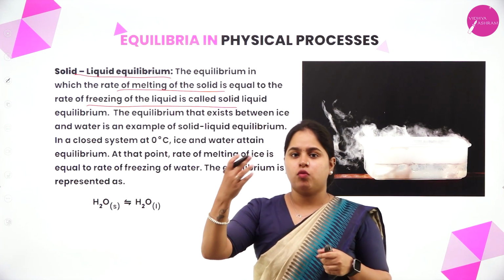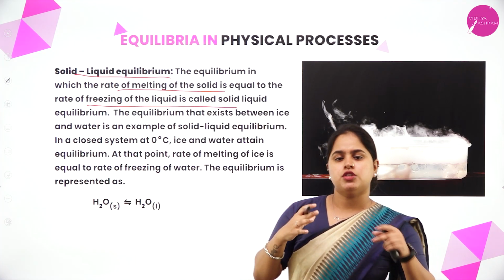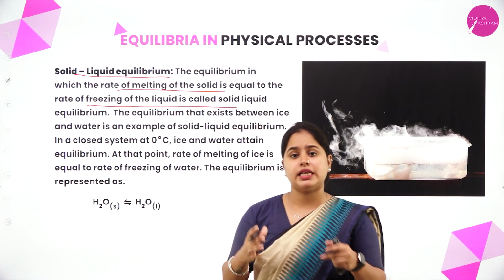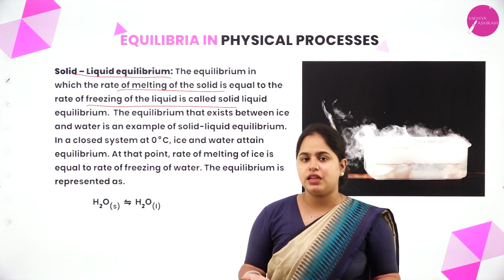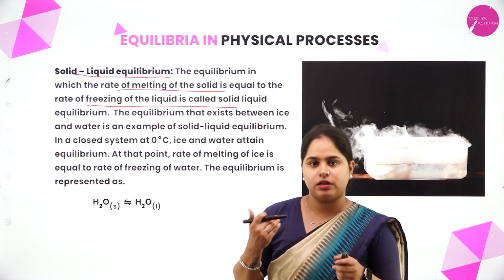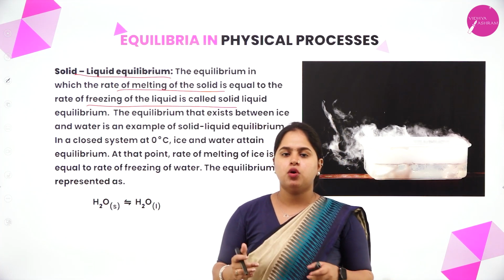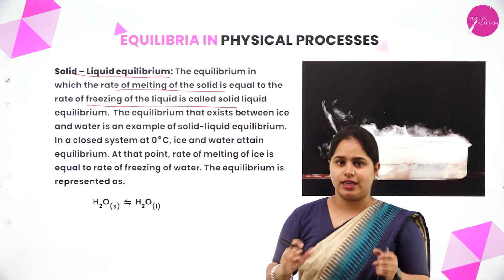Or else the water vapors will escape from the container. So it must be a closed container and it must be kept under constant temperature and pressure. Again, if we are varying the temperature and pressure, the point at which the equilibrium is attained will be different. So if we are taking a closed container at 0 degrees Celsius.